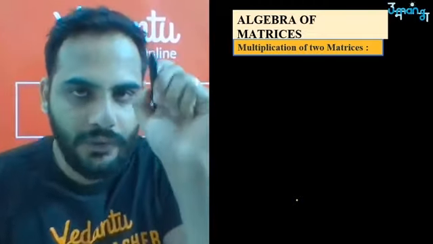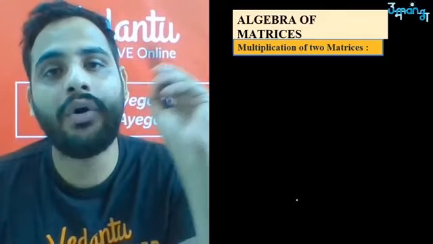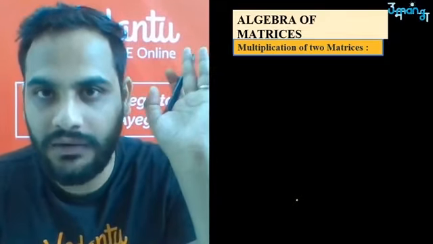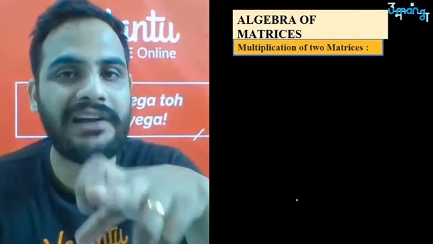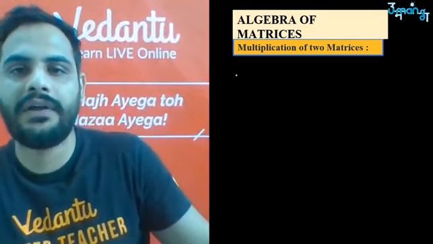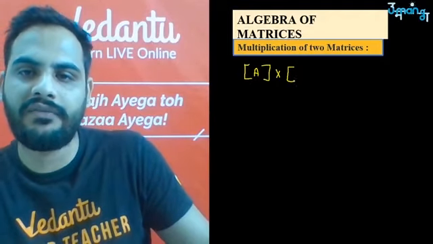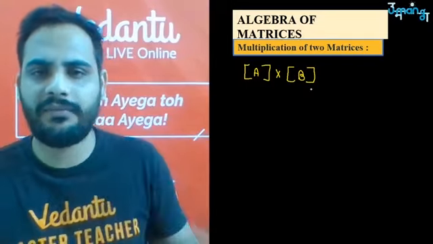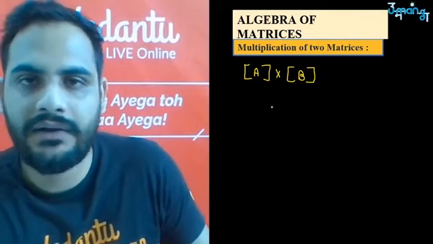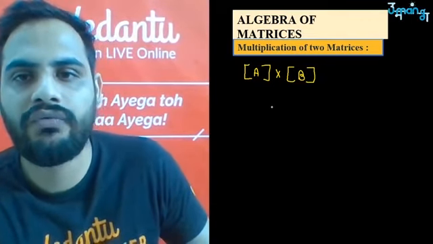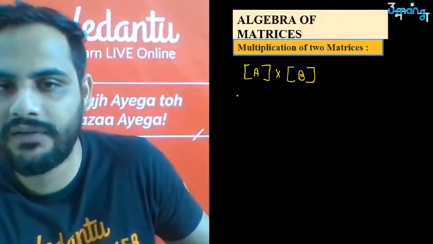Now look, for the addition and subtraction of matrices I have told you the condition, that the order of the matrices must be equal. But the condition for the multiplication of matrices is a bit different. Suppose you have to multiply two matrices, matrix A with matrix B. If you want to multiply them, remember that the condition for the multiplication of two matrices is that